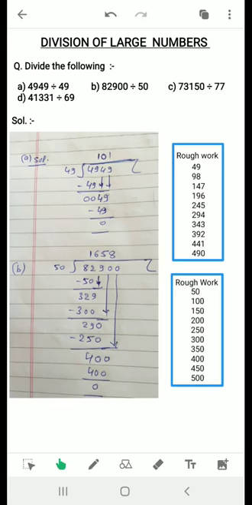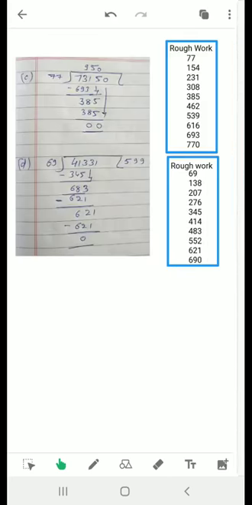See one more. The third question is 73,150 divided by 77. Okay, so how to divide this number now? 77. So first we check for one digit, 7 is smaller than 77, then 73. Still these two digits are also smaller than 77. If we take 73, we cannot take it because 73 is also smaller than 77.